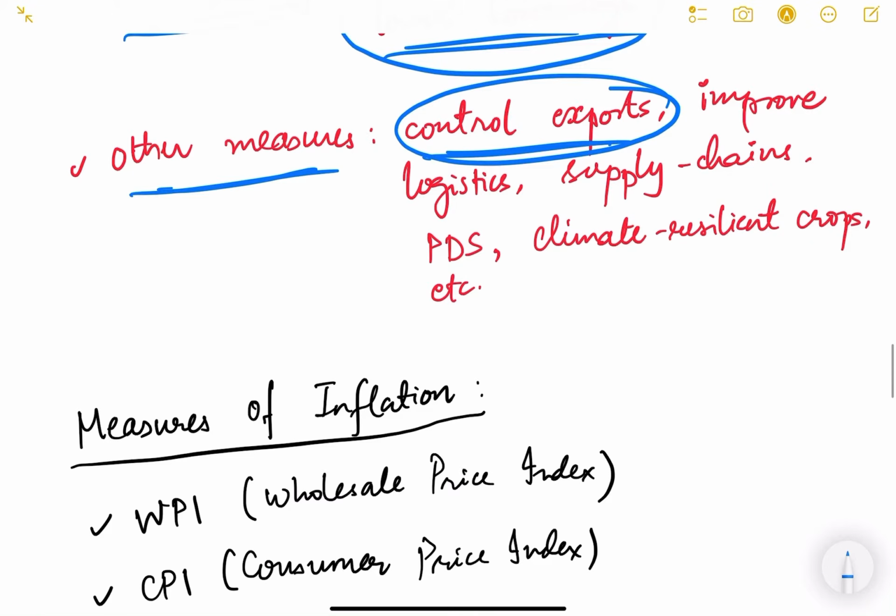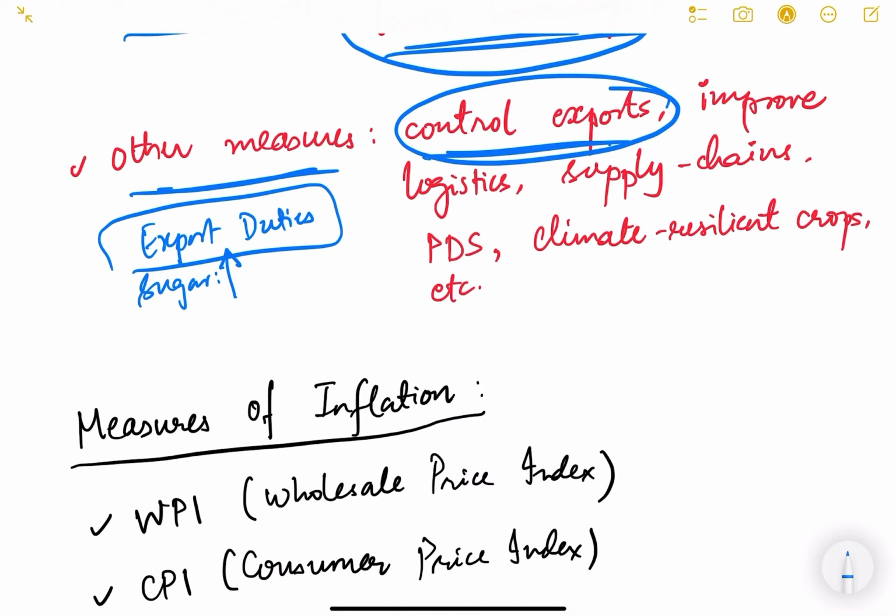Then there are other measures also, like controlling exports. Most of the time the government has to control exports by putting export duties. For example, taking the same sugar example, if sugar prices are increasing in the domestic economy, the government will ban exports, or put some quota on sugar exports, or put some duties, some tax on exports, so that the exports will fall.